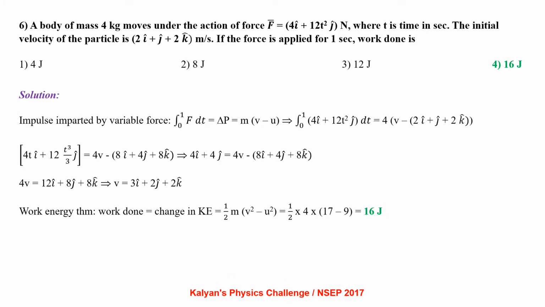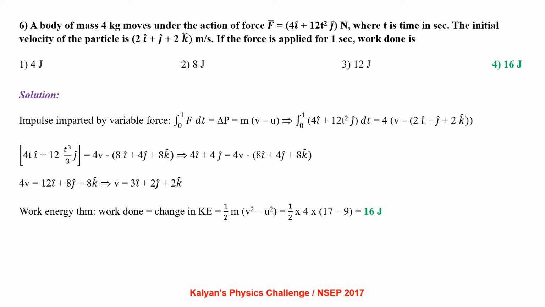A body of mass 4 kg moves under the action of a force 4i plus 12t j Newton, where t is time in seconds. The initial velocity of the particle is 2i plus j plus 2k meter per second. If the force is applied for 1 second, work done is? Impulse imparted by a variable force, integral 0 to 1 F dt equal to Δp, that is m of v minus u.